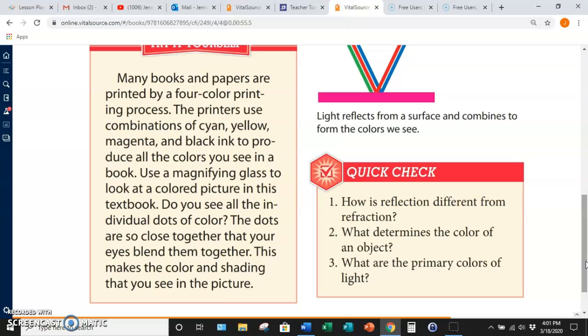So if you were to zoom in with a magnifying glass on your book where the printers had printed it in the printing process, you would actually be able to see the individual dots, versus far away, where your eyes just blend it all together and you don't even notice it.